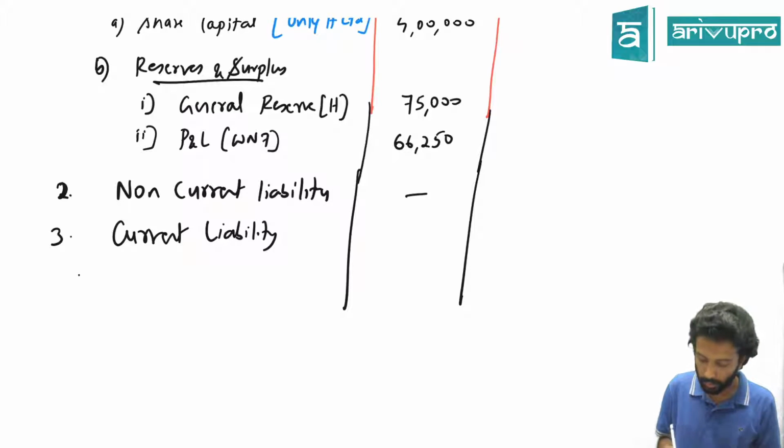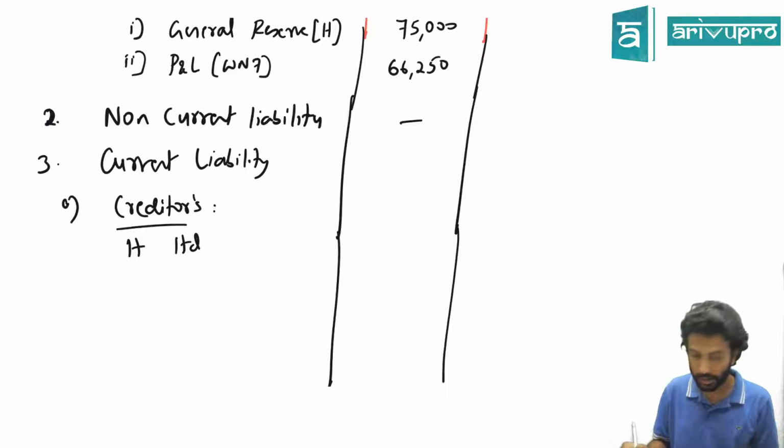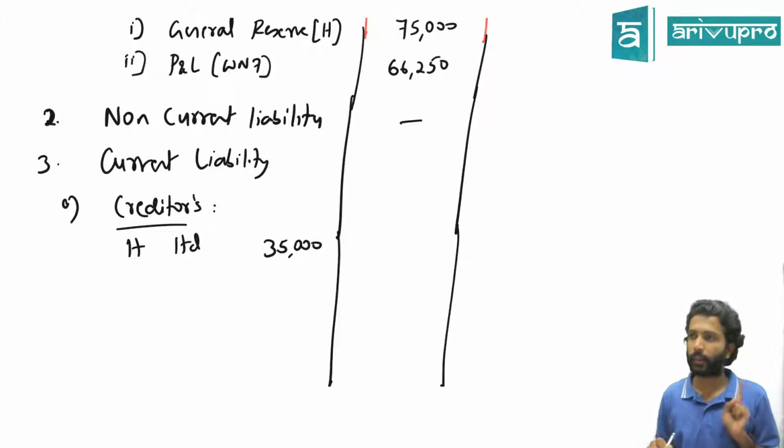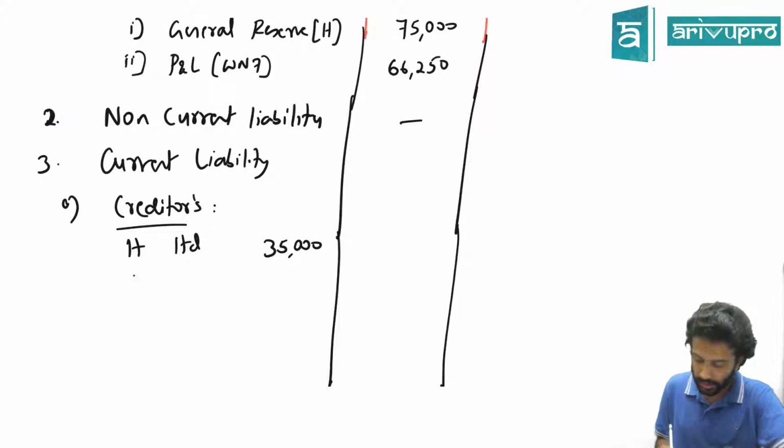We'll list them out one by one. What is the first current liability? Creditors. How do we show? Presentation, just check. Creditors. How much for H Limited? How much is H Limited's creditors? They have given 35,000. You get control over what and all? Assets and external liability. That means assets and liability should be 100% added. So now you will write H Limited this much, S Limited how much?